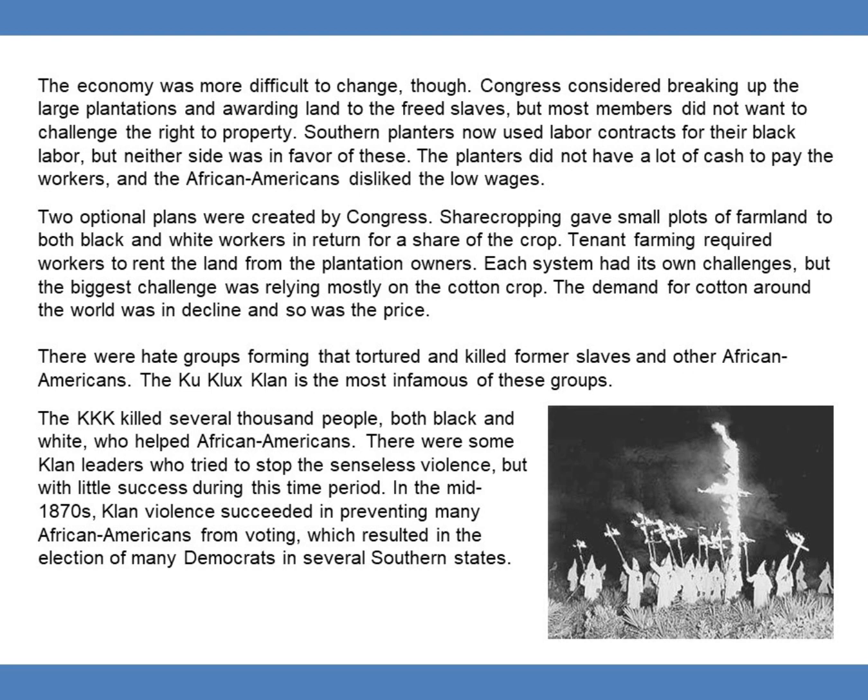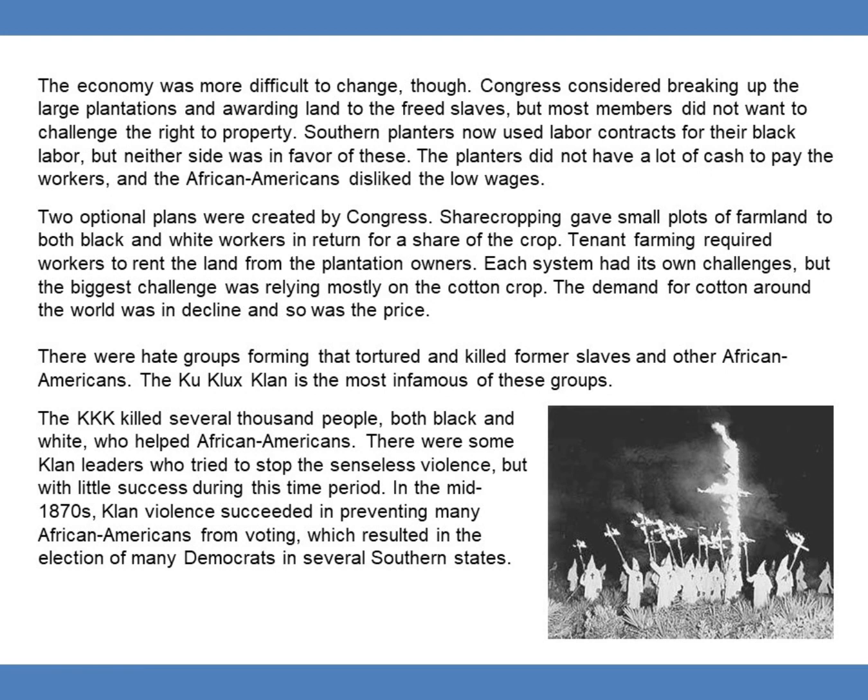Sharecropping gave small plots of farmland to both black and white workers in return for a share of the crop. Tenant farming required workers to rent the land from the plantation owners. Each system had its own challenges, but the biggest challenge was relying mostly on the cotton price. The demand for cotton around the world was in decline, and so was the price.